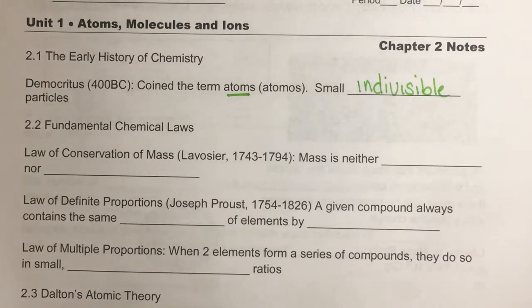Now, he thought that all atoms for a substance were specific to that substance. So he thought gold had gold atoms. He thought cheese had cheese atoms. He thought that the grass had grass atoms. So he didn't actually know about elements at that time. He just hypothesized that that was as small as we could get.